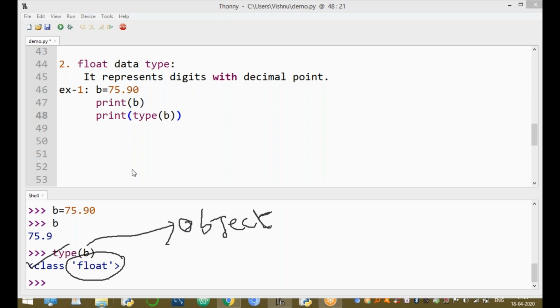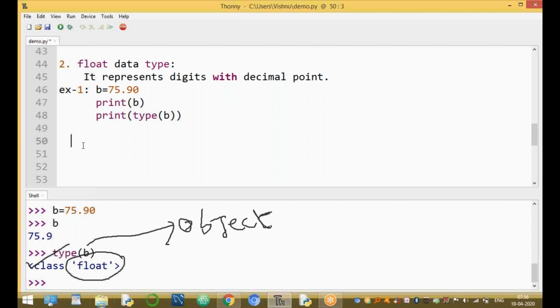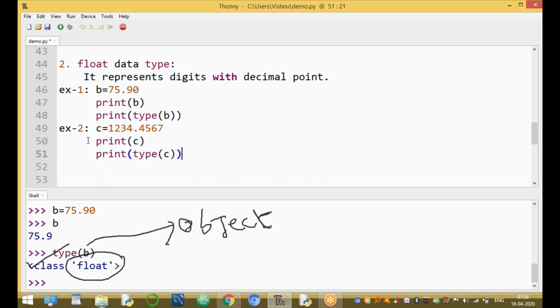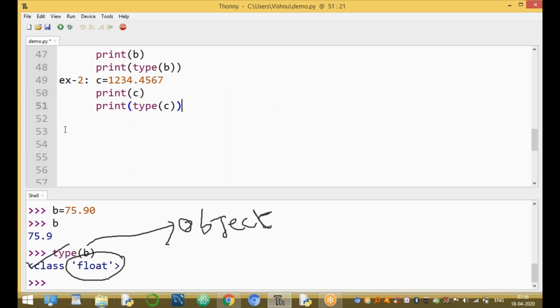Okay, clear up to here. For example, one more example. Second example: c equal to some value, any value, like 4.2456. Print the value of c, and print the type of c. Okay, clear up to here, all of you? Right. And the next one, what is the string data type?